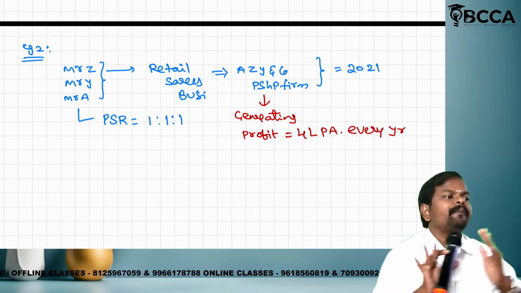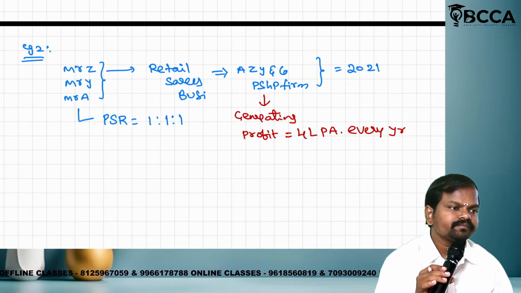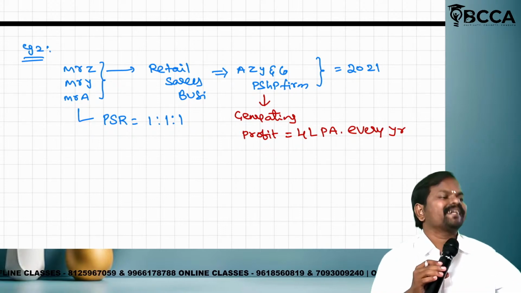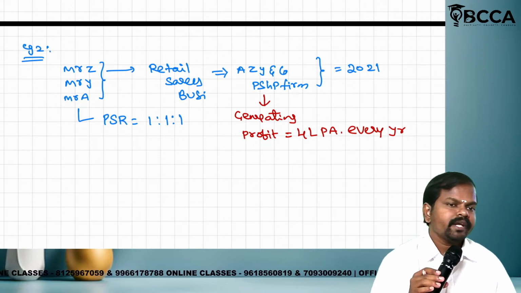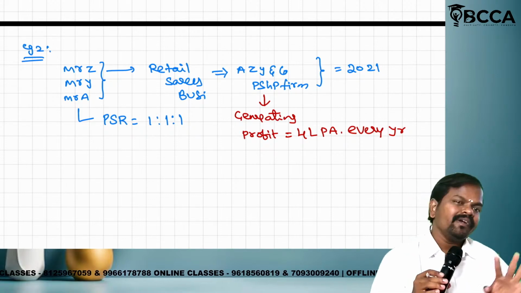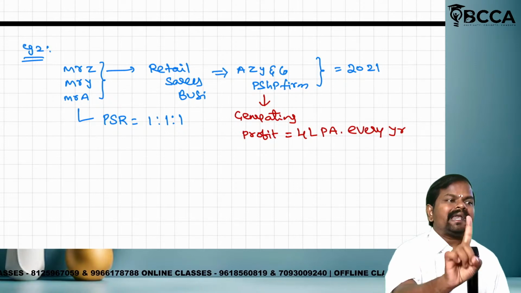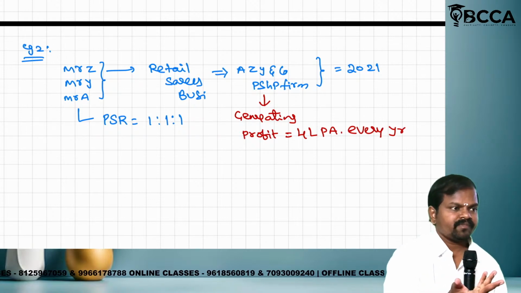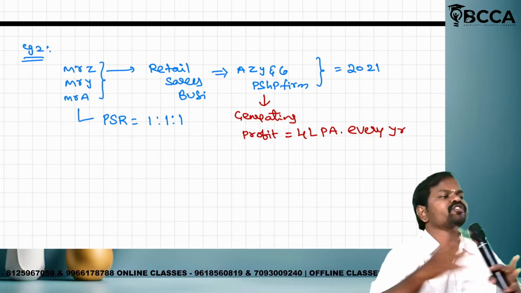But the 3 members decided: the future is uncertain. Future is always contingent. We can't predict what will happen in future. This year might get profit, next year might get loss. That is the reason we will do one thing. Out of 4 lakh, 1 lakh should be kept as a reserve. In accounting terminology, reserves. We will not distribute it. The remaining 3 lakh we will distribute: 1 lakh, 1 lakh, 1 lakh.